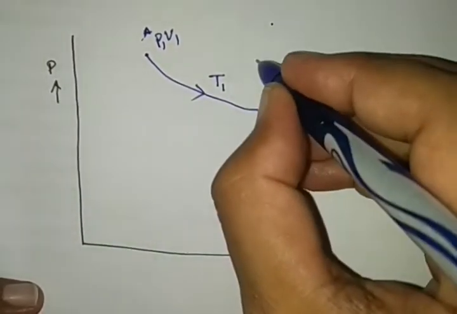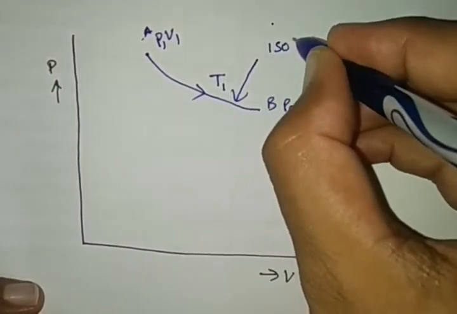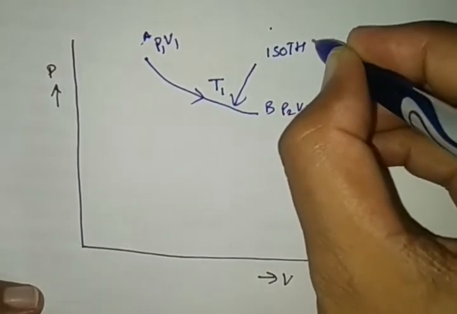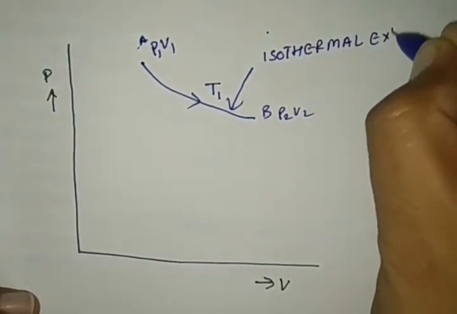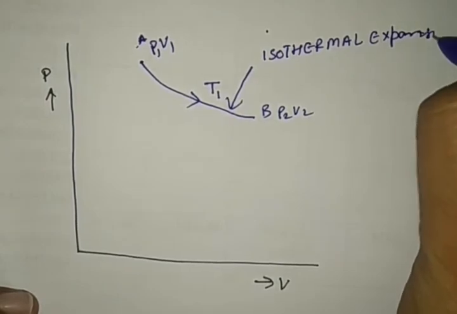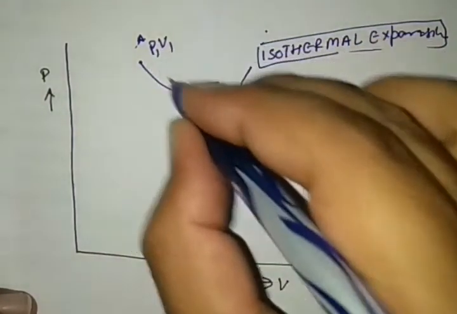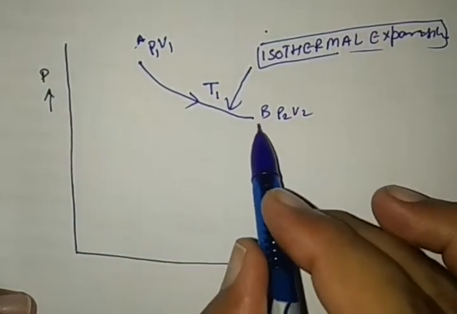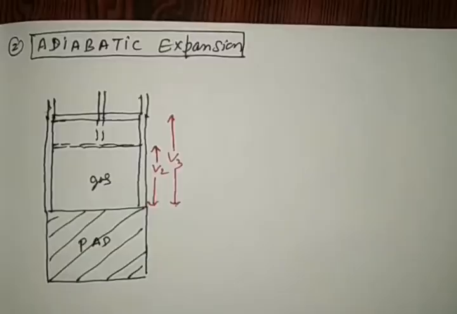When it moves from A to B, it is called isothermal expansion. See very carefully, this graph from A to B is the isothermal expansion at constant temperature T1.